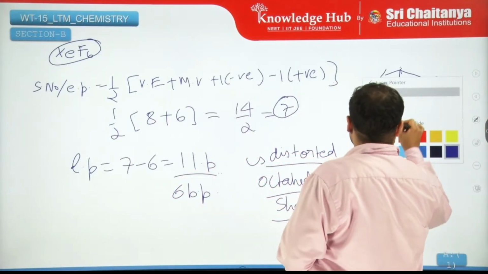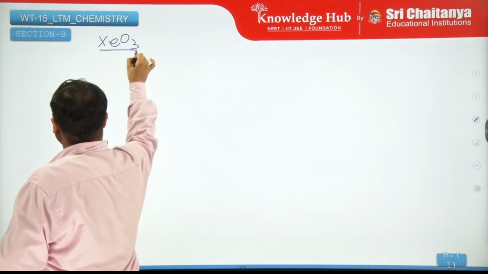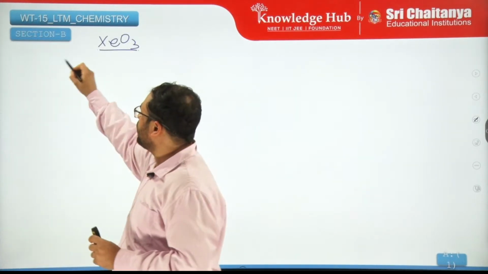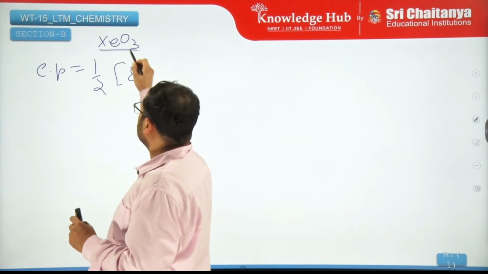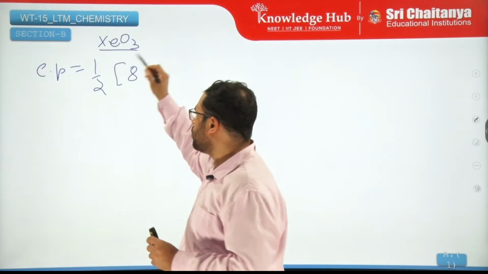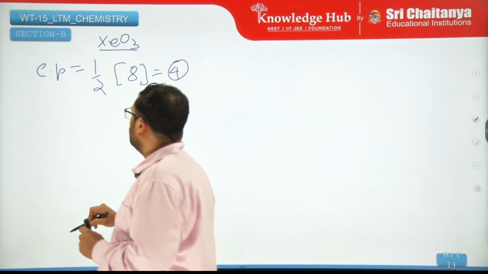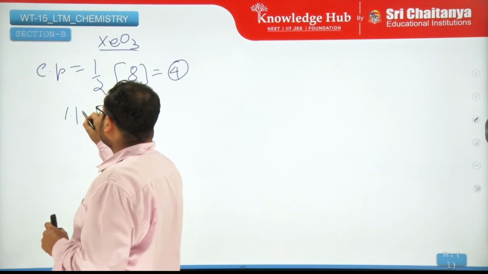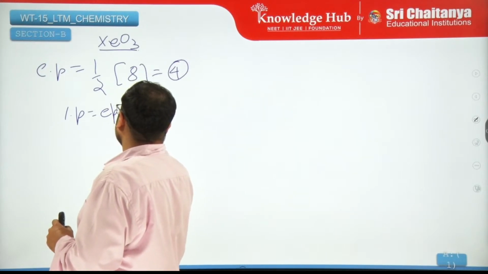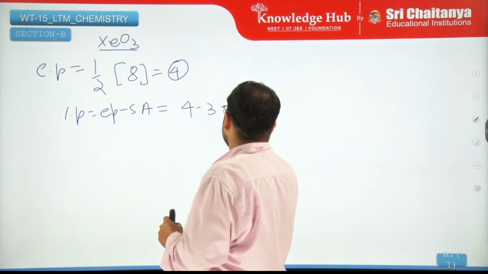XeO3, let us see. Let me just clear this out. Again, using the same formula for electron pairs, half of 8. Oxygen is divalent, so not counted. Electron pairs are 4. Lone pairs are electron pairs minus surrounding atoms, 4 minus 3, 1 lone pair.